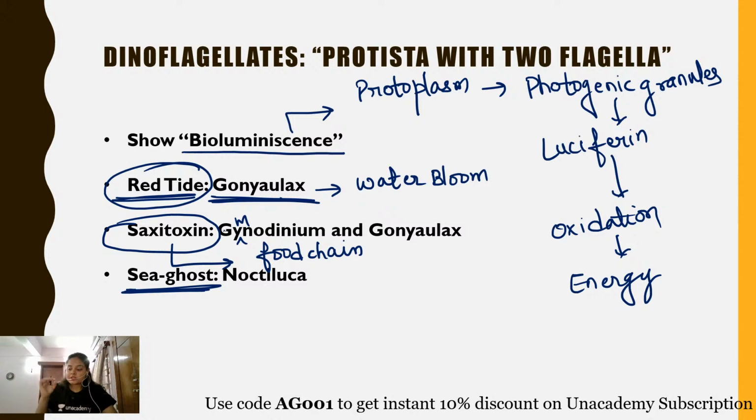Okay, students. So this was about the dinoflagellates: Protistan algae, golden brown in color, photosynthetic pigments chlorophyll A, chlorophyll C, and dinoxanthin and diadinoxanthin. Okay, stored food is starch. And bioluminescence is its key phenomenon or property, which is due to the presence of luciferin.